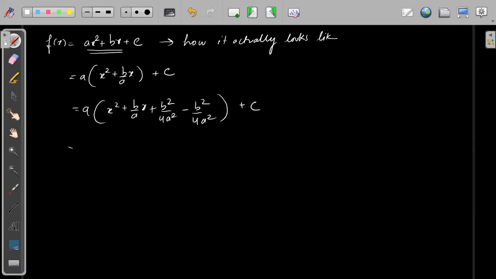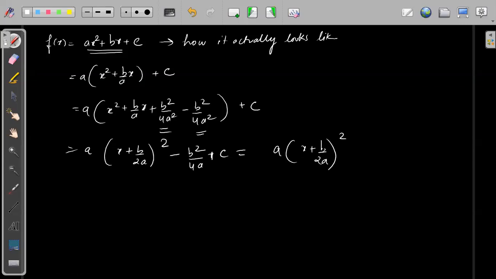If you remember this thing, because this is b by a, so we will add and subtract. So this will become a perfect square, that is x plus b by 2a whole square. This a will get multiplied, so this will become minus b square by 4a plus c. So this will simply become a into x plus b by 2a whole square, I will take minus common, so this will become minus b square minus 4ac by 4a, right? This is f of x.